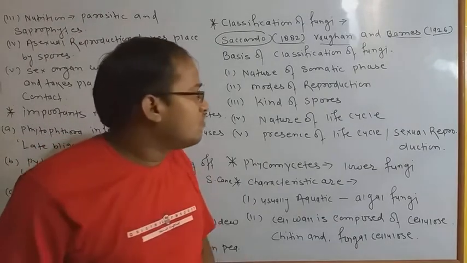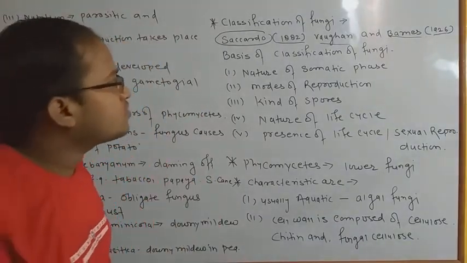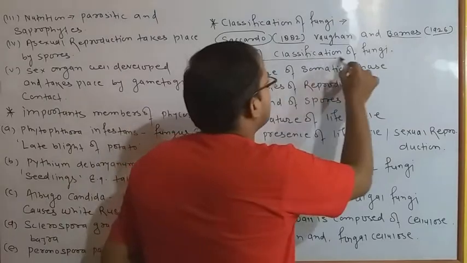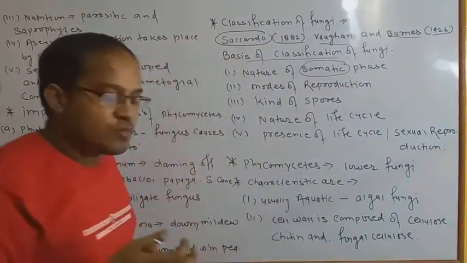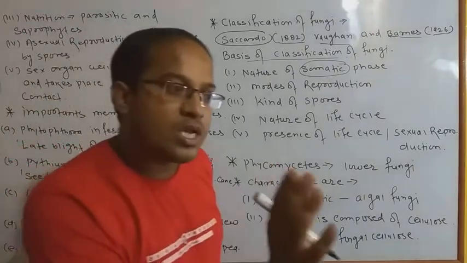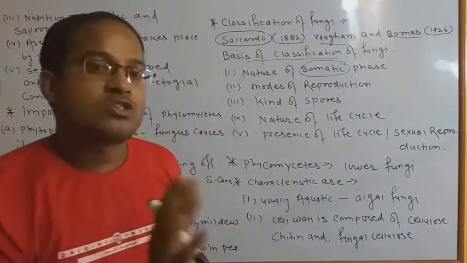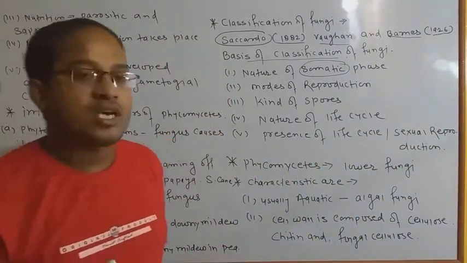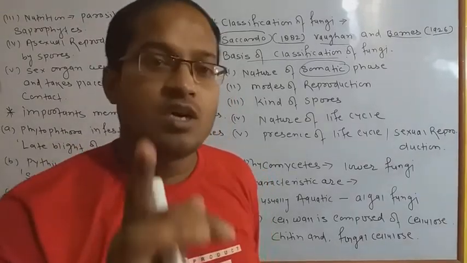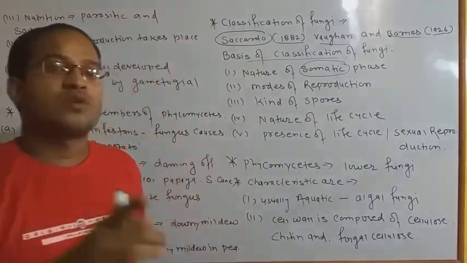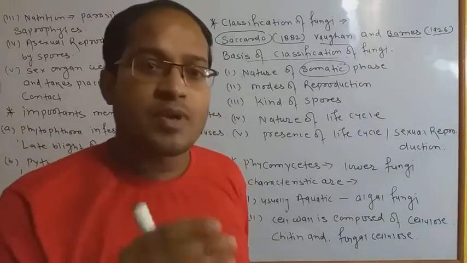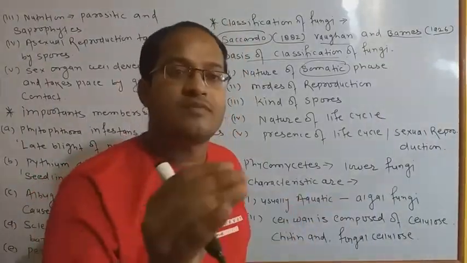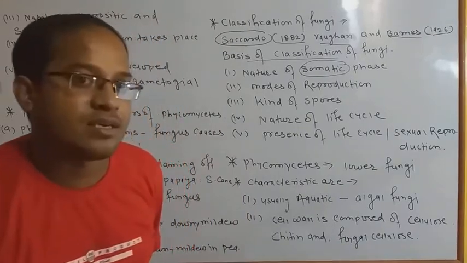First, the classification of fungi is done on the basis of the somatic phase. Somatic phase means the body structure of fungi. सबसे पहले fungi का जो distribution हुआ था वो उनके somatic यानी body के phases पे हुआ था, how the fungi look in a different way, क्योंकि fungi अपने ही groups के different structures को carry करते थे. ठीक है.